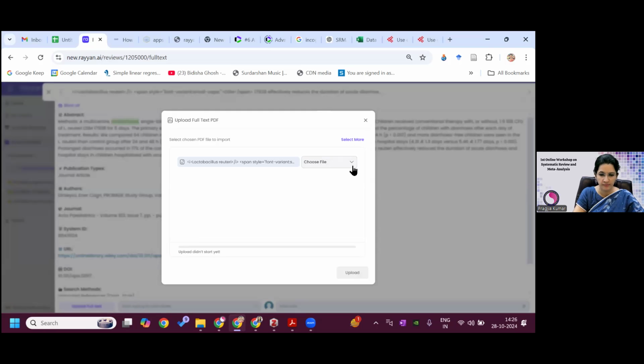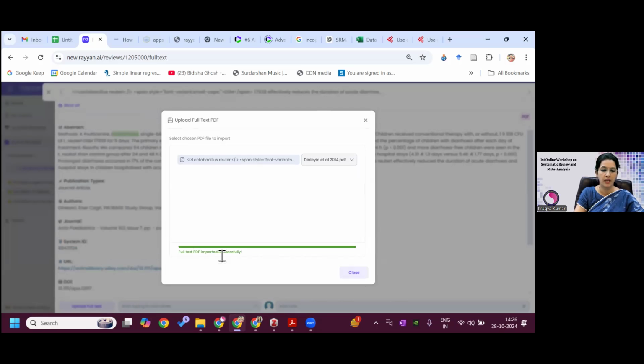Then choose file from here. This will be the same file which you have chosen, and then press upload. So this will show you uploading in progress. And once it is uploaded, the color will change to green, and it will write that full text PDF imported successfully. You close this,